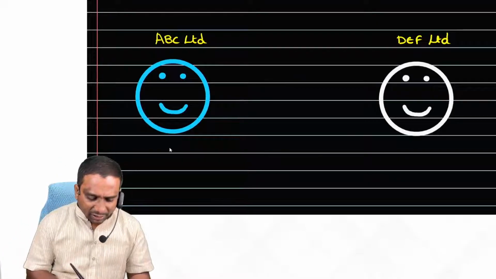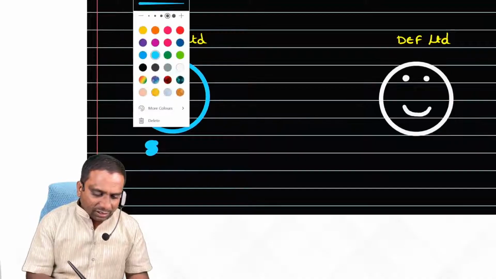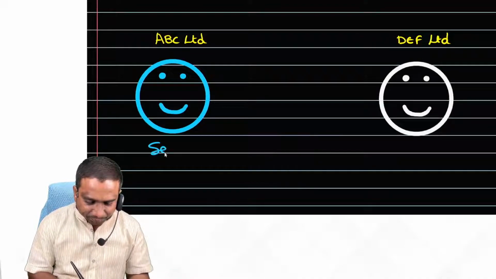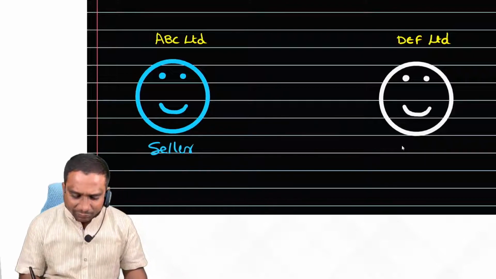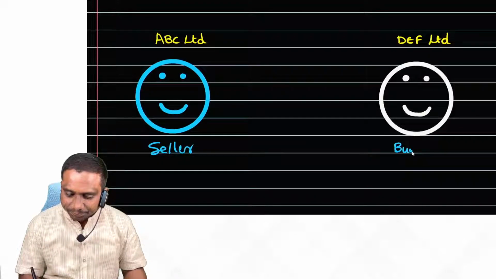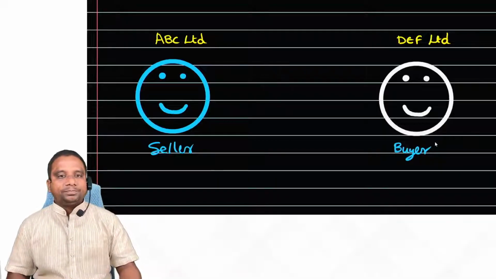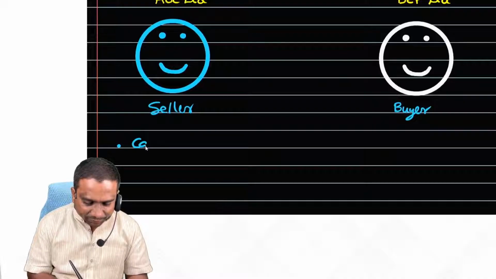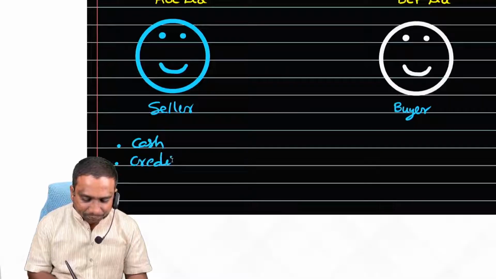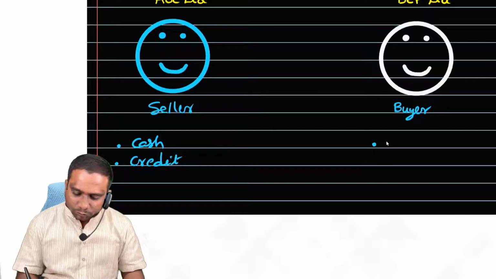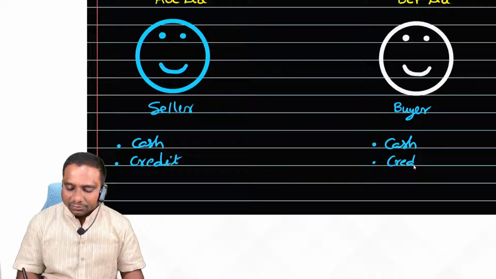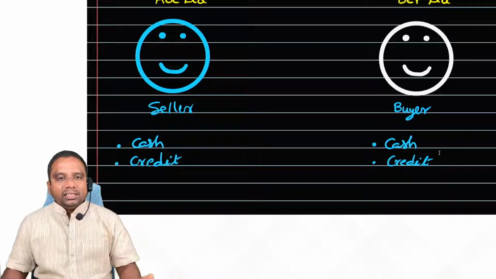ABC Limited is the seller company. DEF Limited is the buyer. Observe: a seller will sell goods for cash, and at the same time on credit. We also purchase goods or assets for cash and at the same time on credit. Is it clear? Right.